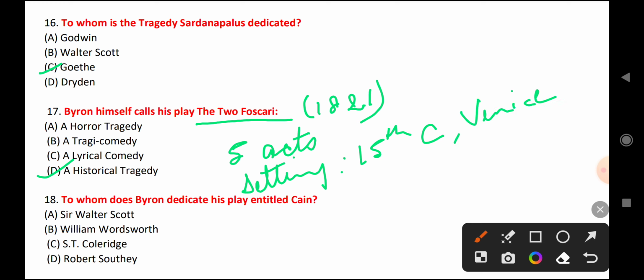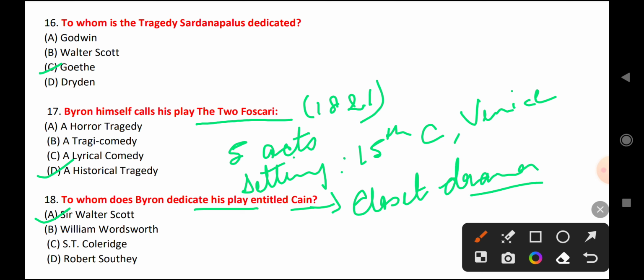15th century Venice. Next question is, to whom does Byron dedicate his play Cain? This work he has dedicated to Sir Walter Scott. This Cain is also a closet drama. Closet drama is a drama that is written to be read rather than to be performed on the stage.